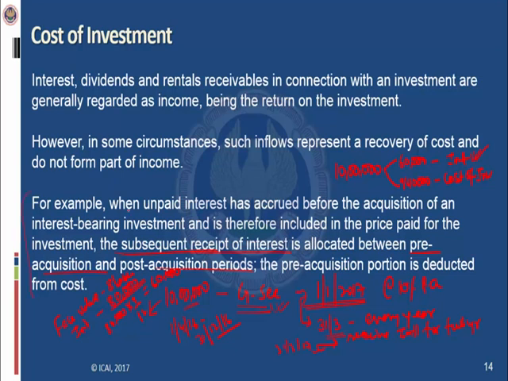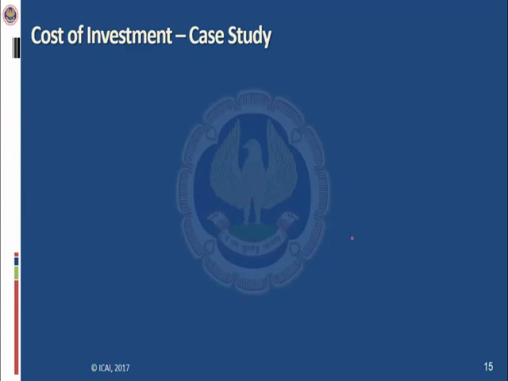Now again I am reading this last para. For example, when unpaid interest has accrued before the acquisition of an interest bearing investment and is therefore included in the price paid for the investment, the subsequent receipt of interest is allocated between pre-acquisition and post-acquisition period. The pre-acquisition portion is deducted from cost. Now coming to a case study on this.